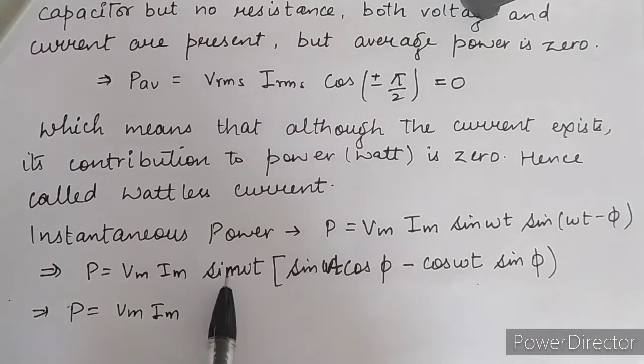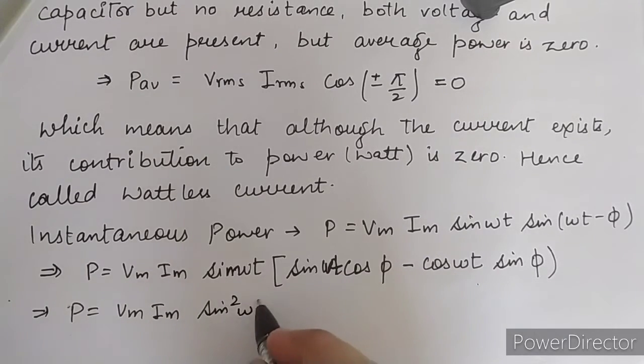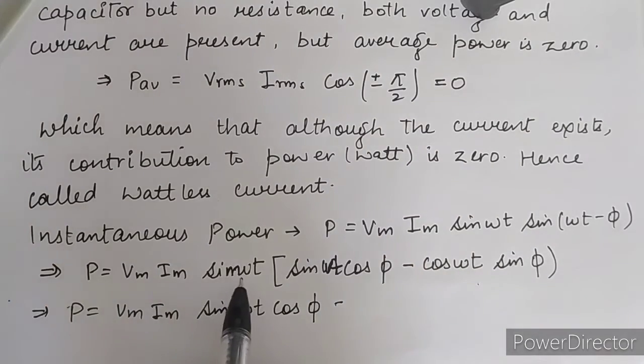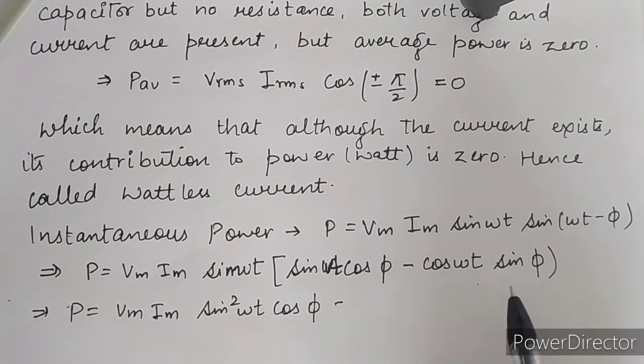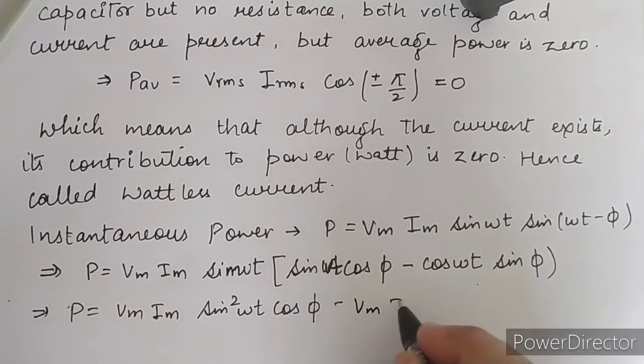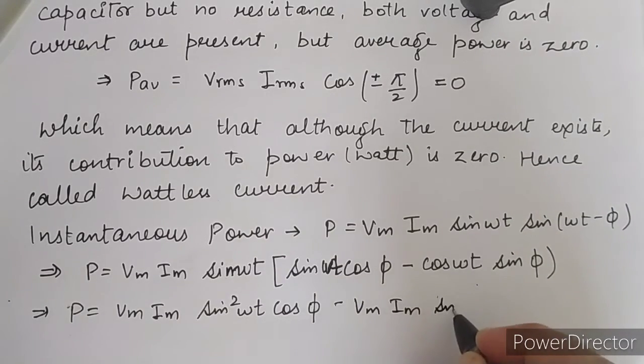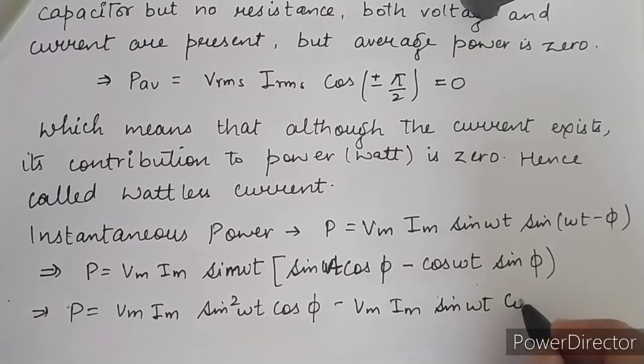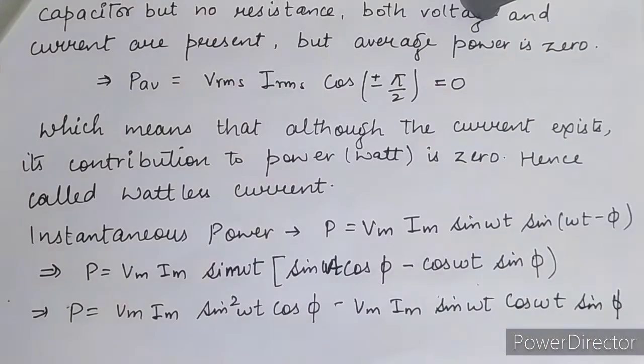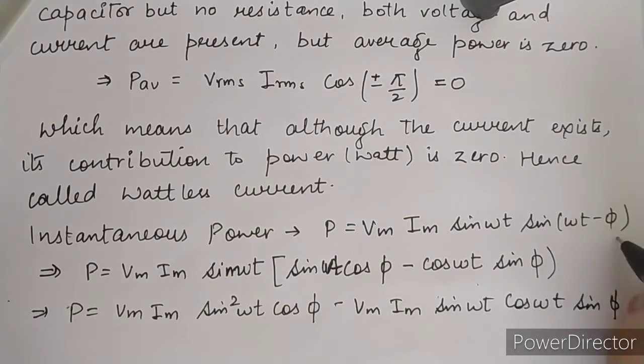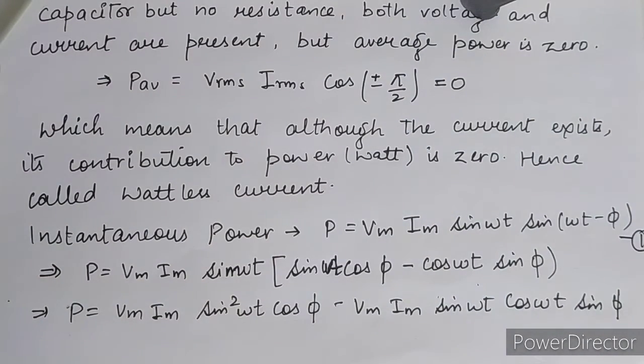When I multiply this with sine omega t, sine omega t into sine omega t becomes sine square omega t cos phi as it is. Again, Vm Im sine omega t multiplied with the second term becomes Vm Im sine omega t cos omega t sine phi. Clear? Suppose this is your equation number 1.